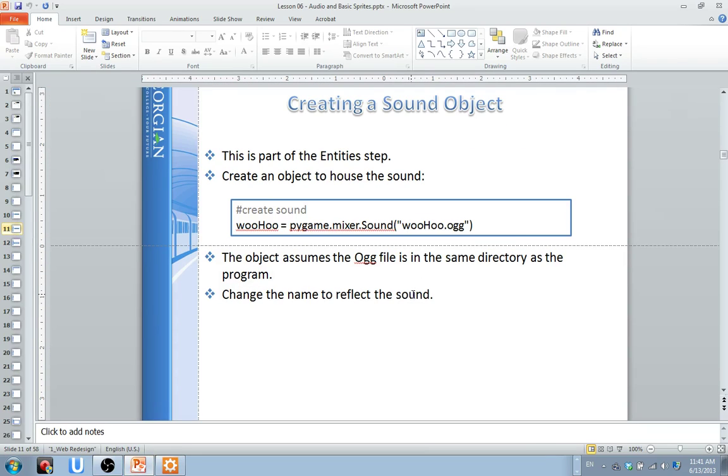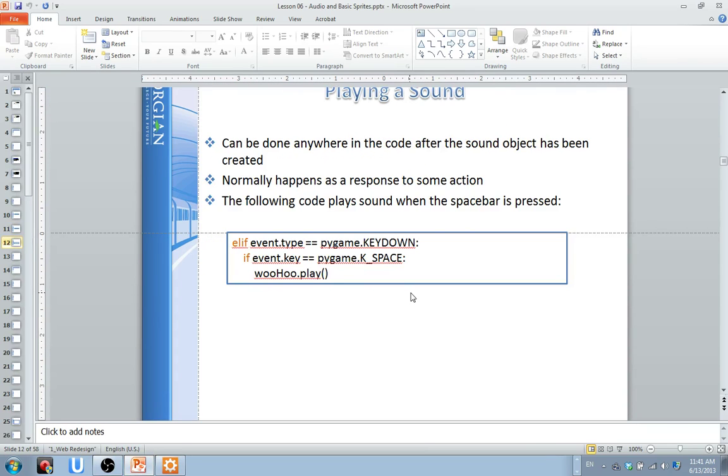So we've kind of created a sound. We talked about the space. And again, there's two things you need here for when you actually listen for events from a keyboard. One of them, like we talked about last time when we looked at paint.py, is the key down event. So I'm listening for a key being pressed, right? And the other one is, what key am I listening for? In this particular case, it's the space bar that I'm looking for. K_space is the type of key.